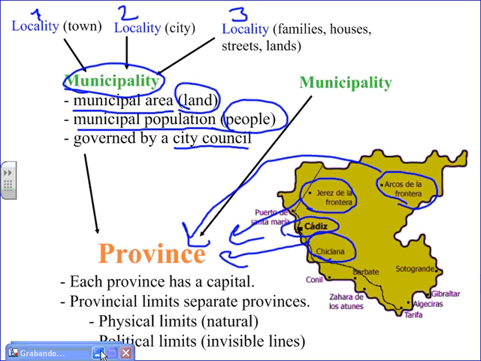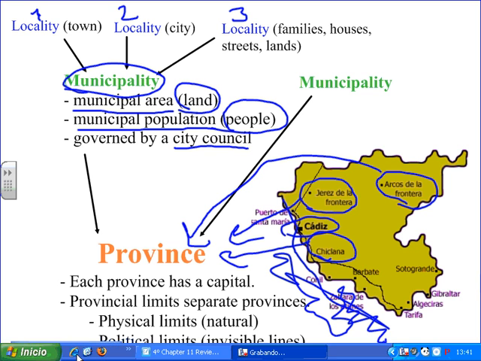And there are provincial limits that separate provinces. So there are physical limits that are made up of natural features. So you could have mountains or lakes or rivers separating one province from another province. Here in Cádiz, you have the ocean on this side, all over here. So that's a physical limit.